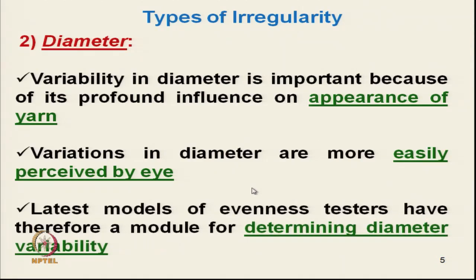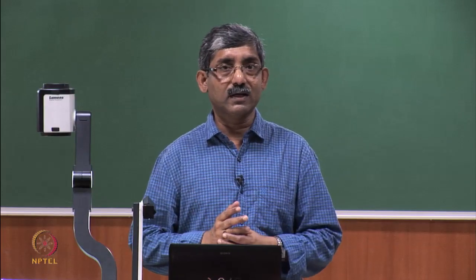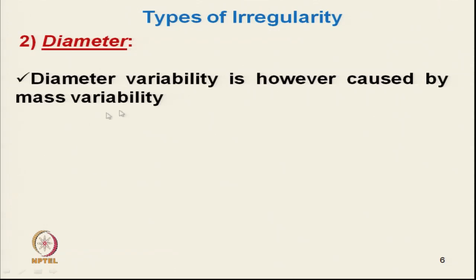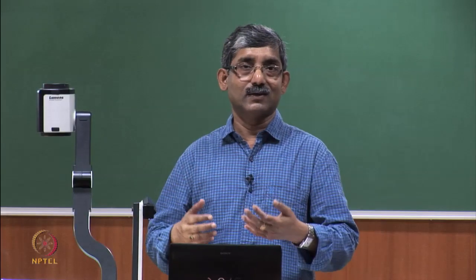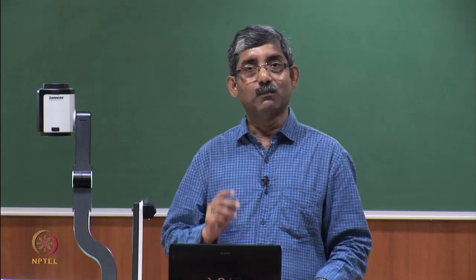So, the latest models of evenness tester actually test the mass variability along with the diameter variability. Okay. So, there are two types of approaches; we can adopt either approach or both. Diameter variability, as I have mentioned, is directly related to the mass variability. So, if we test diameter variability, in most cases it directly shows the mass variability.